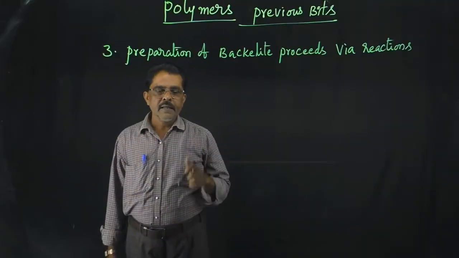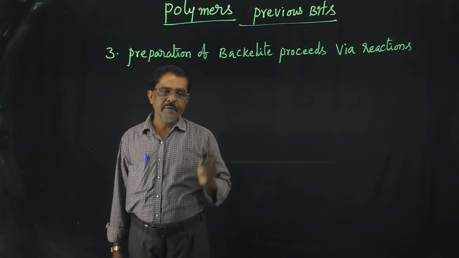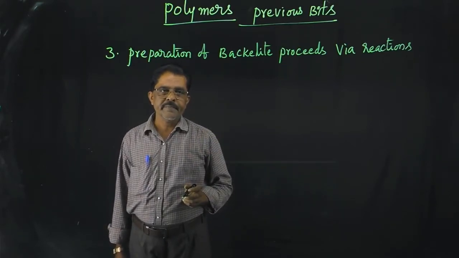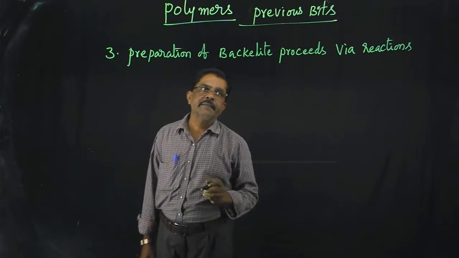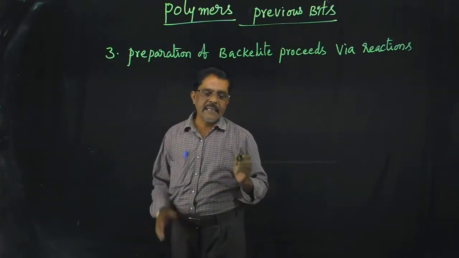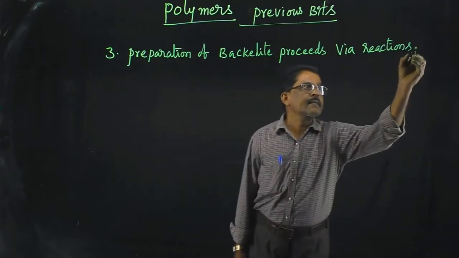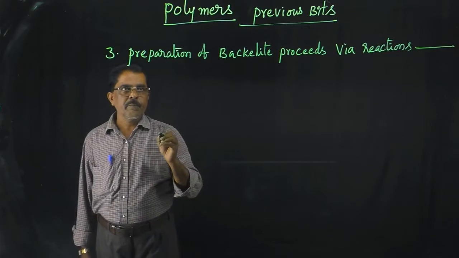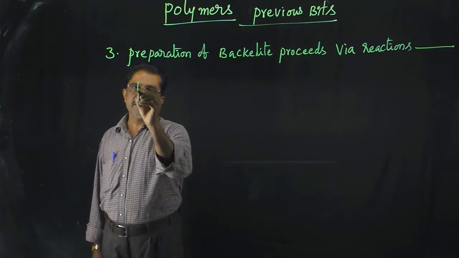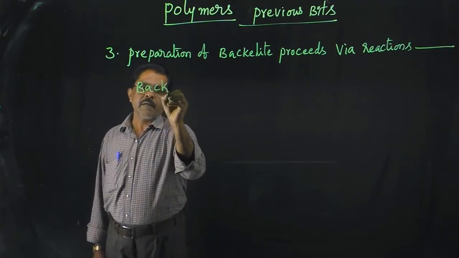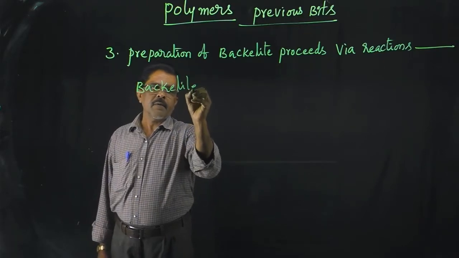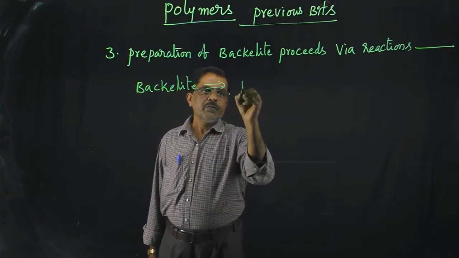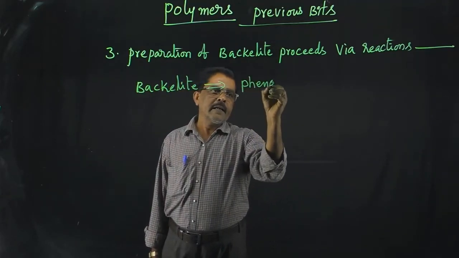Right? And the next one is: preparation of bakelite proceeds via which type of reactions? Bakelite is the polymer of phenol and formaldehyde.